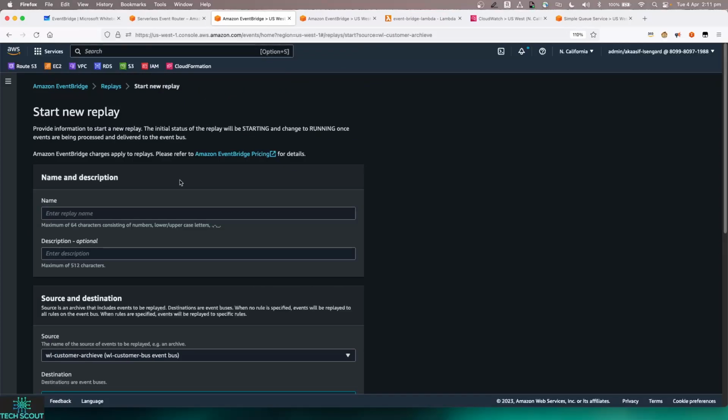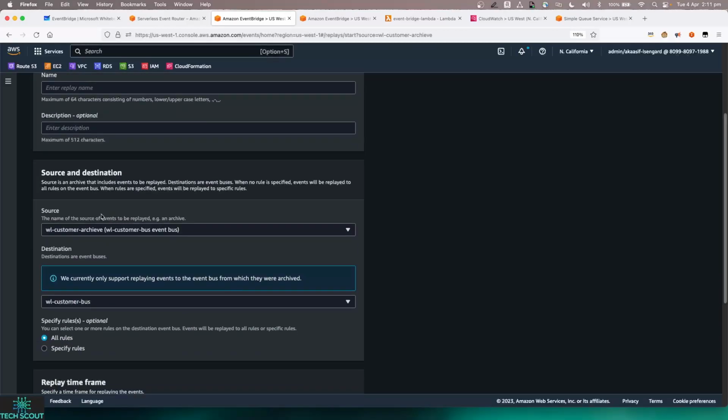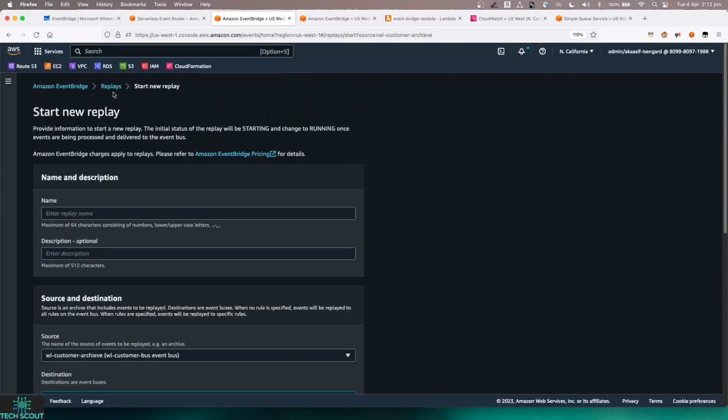It will replay the events, and the good part is that when we do the replay, the source is our archive, which is the bus, and the destination will be our bus, or if you want to target any other bus, it can be done as well. The good part is you don't have to write anything because the bus still has all the logic. On the destination side, if you have made some code changes, the bus will start to stream the messages for the duration you have selected into the bus. From the bus, it will go to the rule, and from the rule it will go to your new code base or new code change which you have made, and that would fix the problem. So it's pretty seamless in that sense as well.